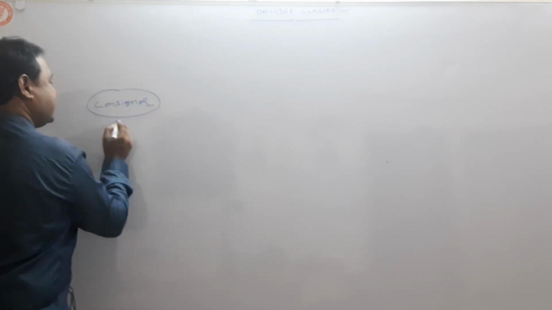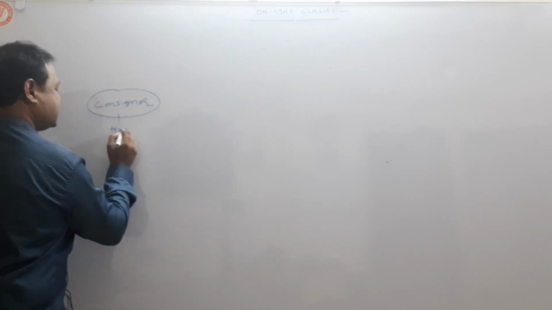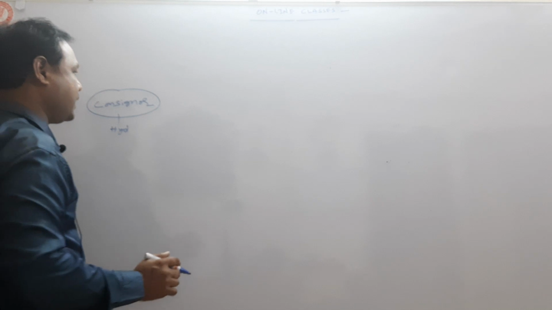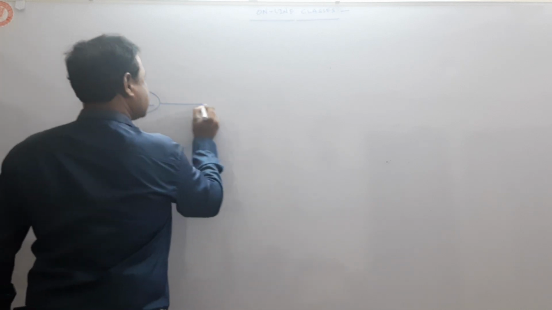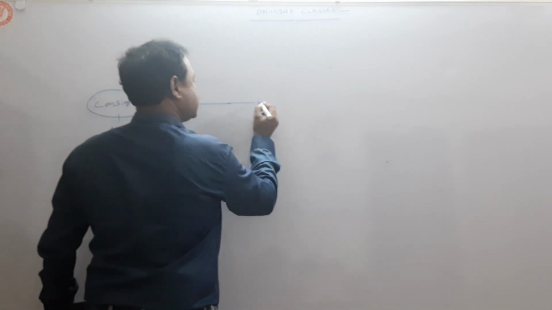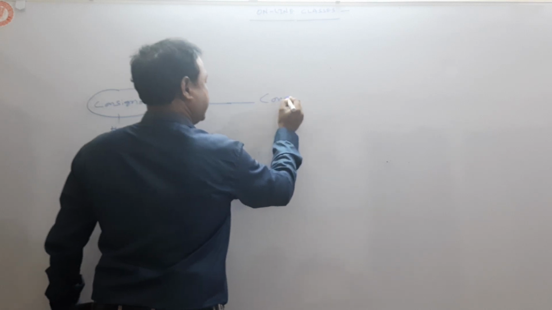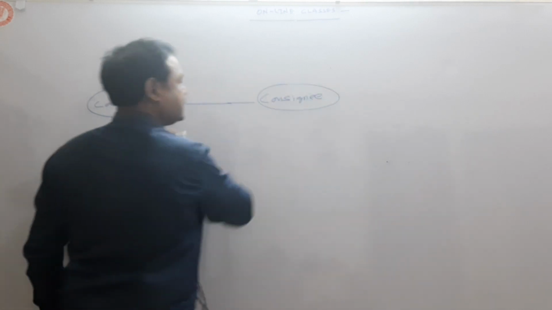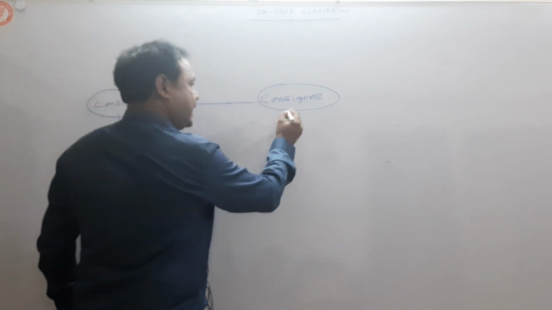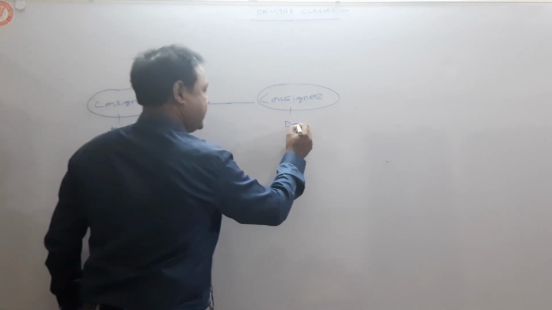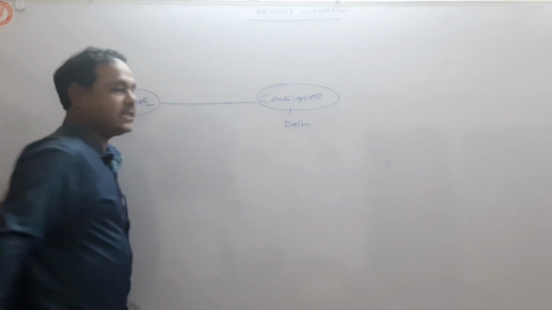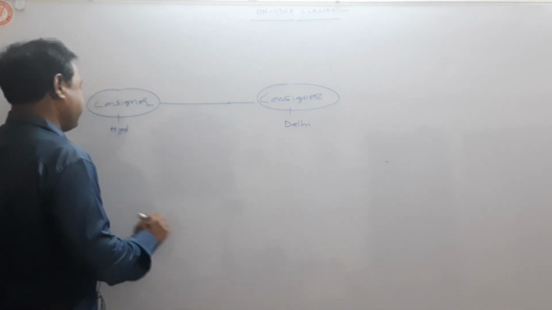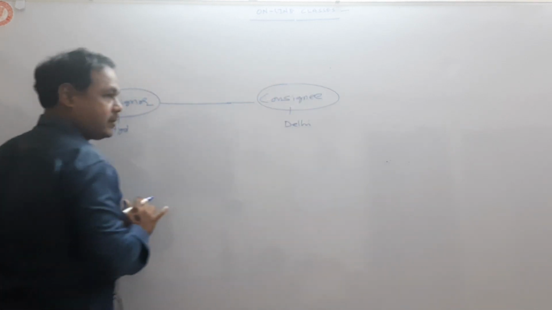Where is he? He is in Hyderabad. The consignor in Hyderabad transfers goods to the consignee. The consignee is, for example, in Delhi. He is an agent, and the consignor is the owner.